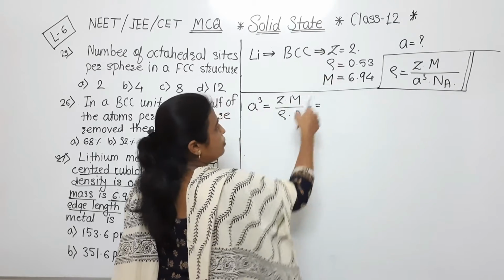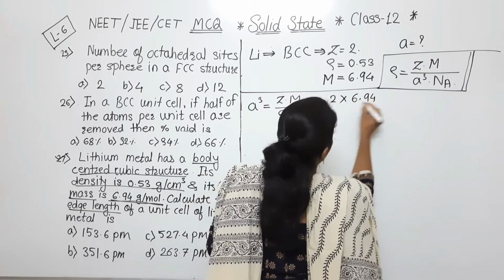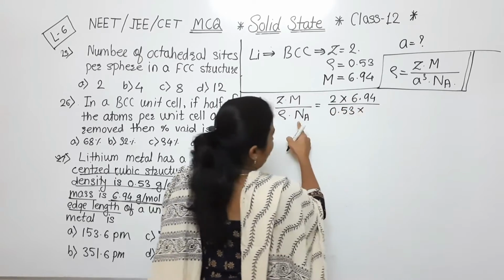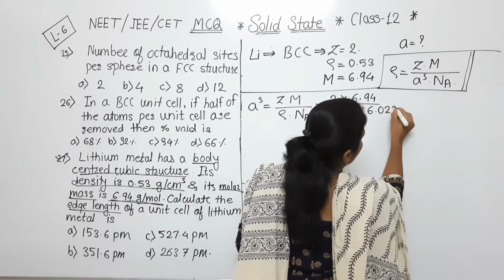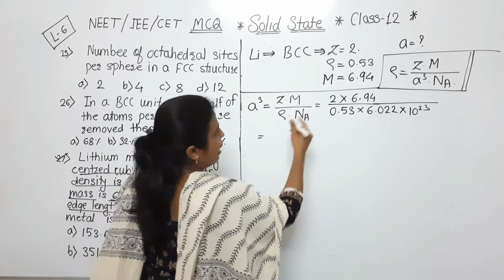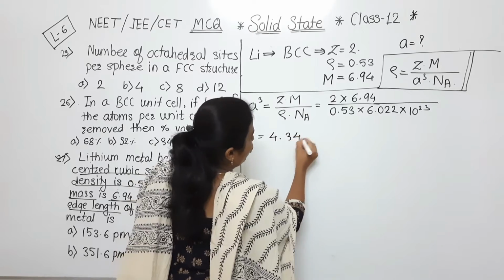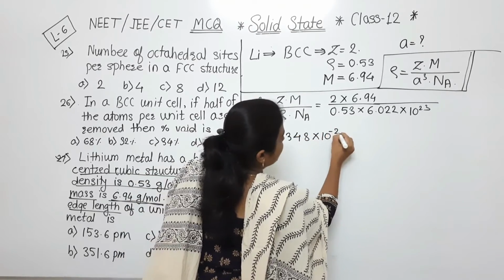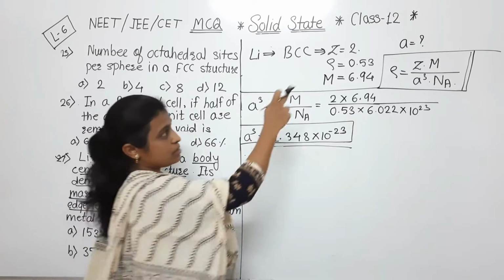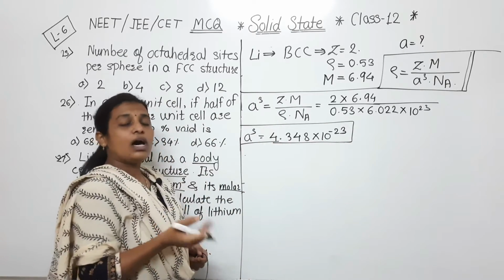So simply we will put all these details. So 2 into molar mass 6.94 divided by rho, density 0.53, into Avogadro's number, that is 6.022 into 10 raised to 23. Now what will be the calculation? After that we can say that its answer will be 4.348 into 10 raised to minus 23. This is the value of a cube. But here they asked about the edge length, means here we have to take the cube root of this value. Now how to take that cube root?